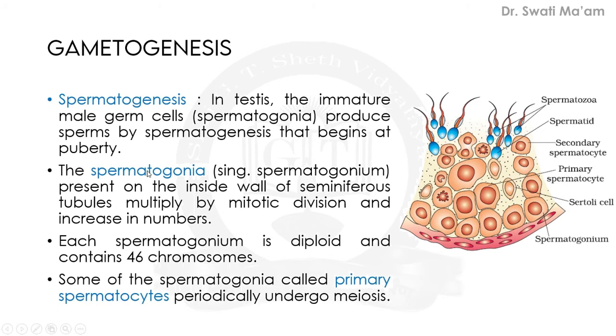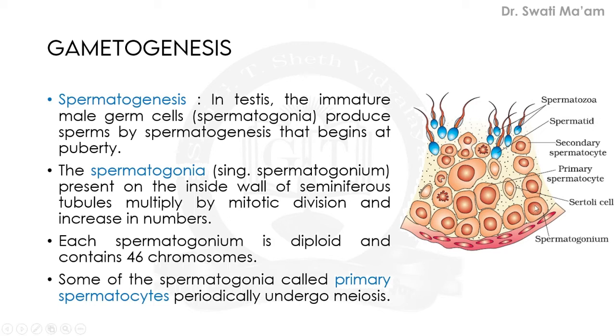So the spermatogonia multiply by mitotic division and also increase in number, because from one parent cell two are produced. So definitely they will increase in number.